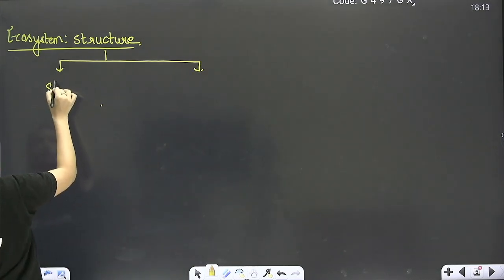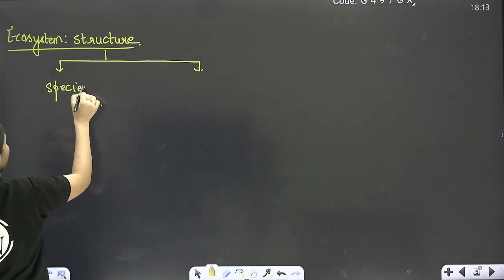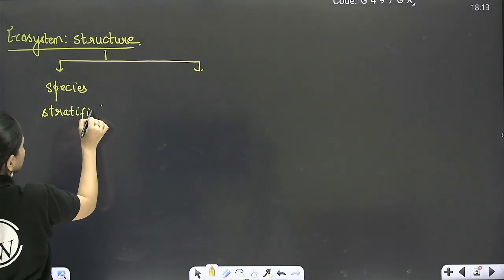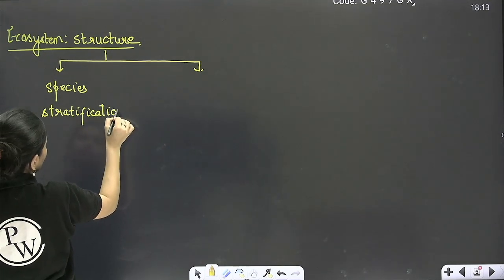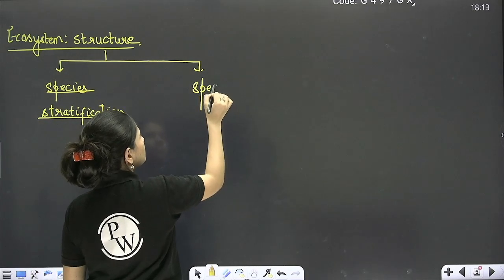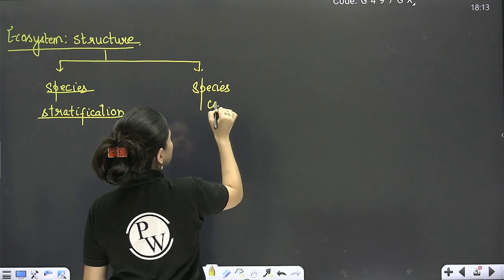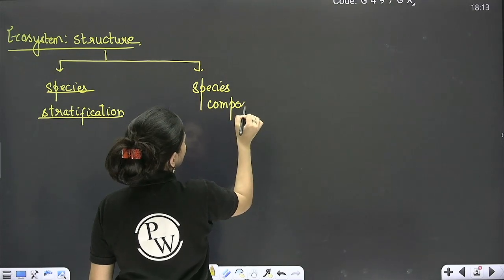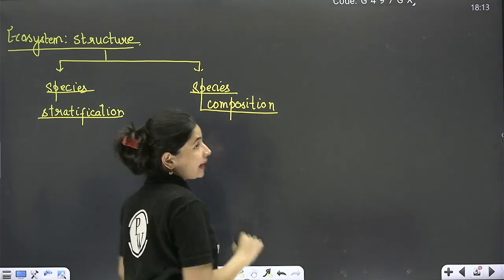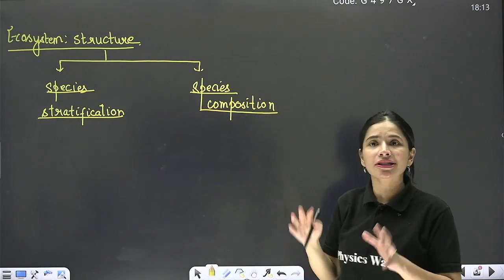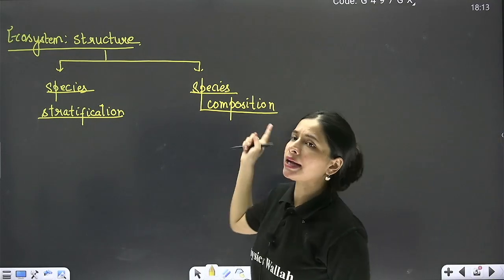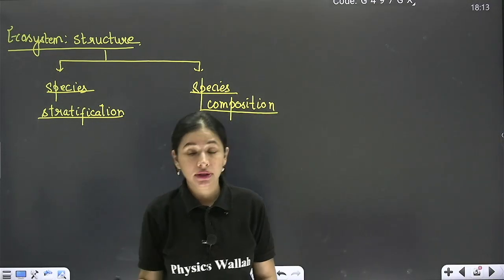One is species stratification, right? And second is known as species composition. Correct? So how many structural aspects do we have for an ecosystem? Two. Species stratification and species composition.